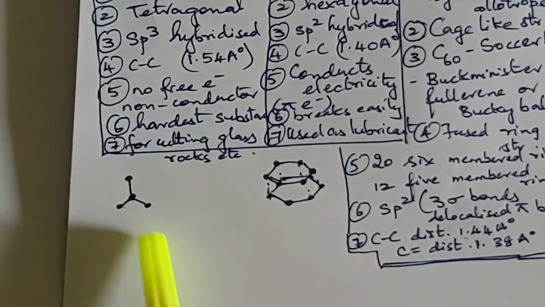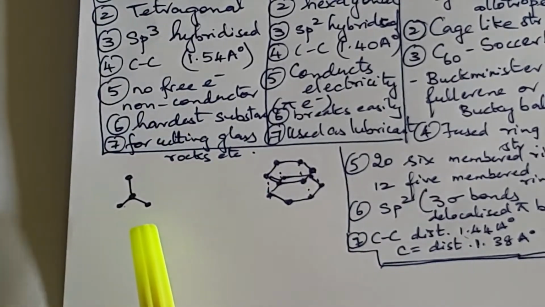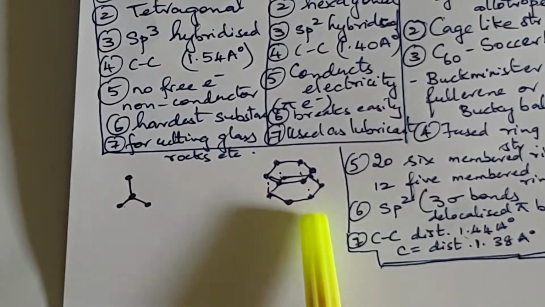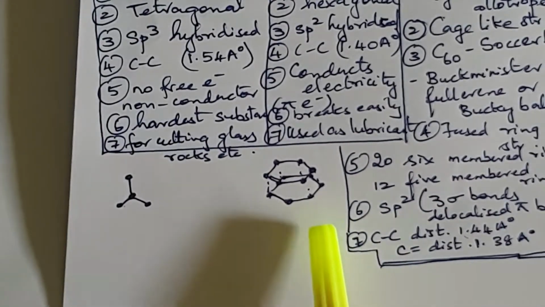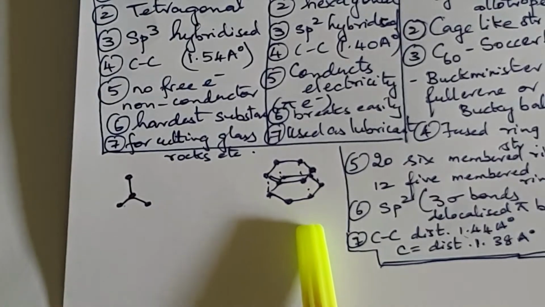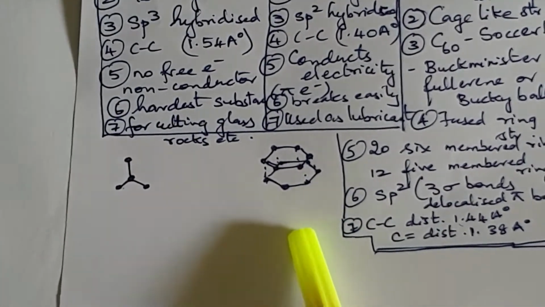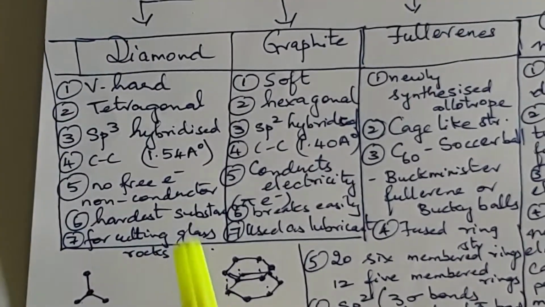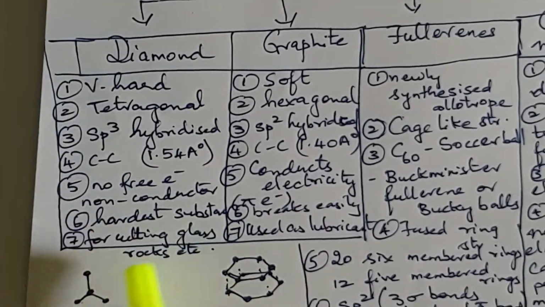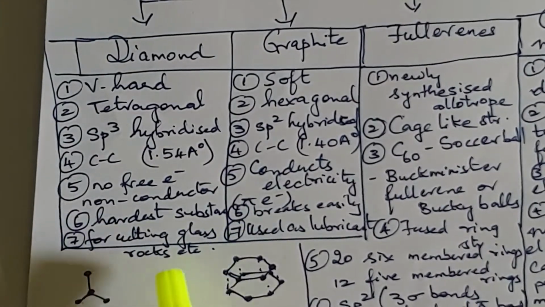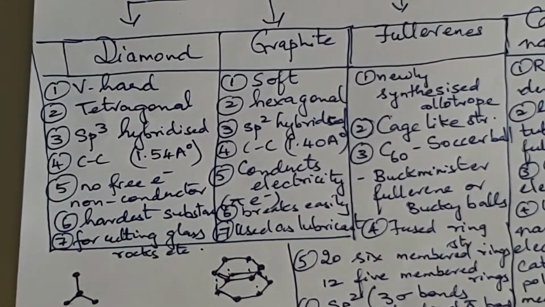There are no free electrons in diamond and hence it is a non-conductor, whereas graphite can conduct electricity because of the presence of pi electrons. Graphite can break easily and can be used as a lubricant, whereas diamond is the hardest substance, which is even used for cutting rocks, glasses and very hard materials.